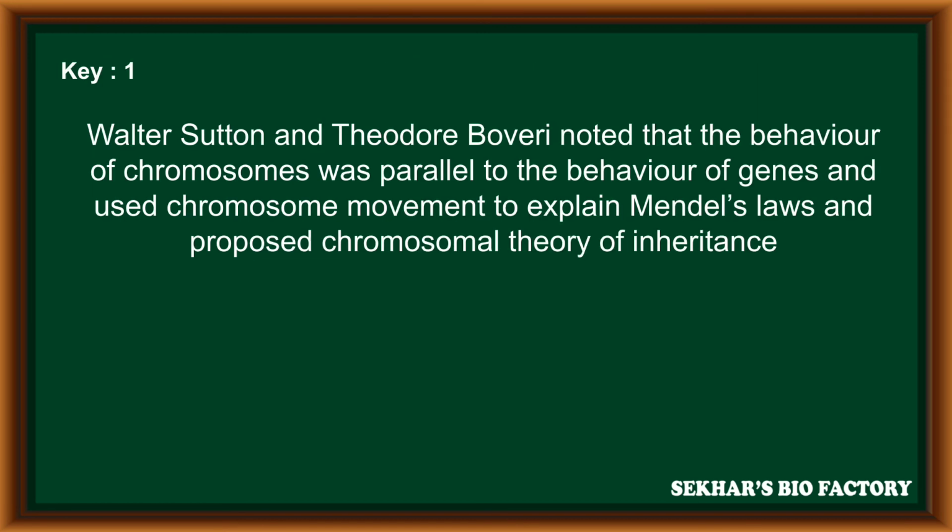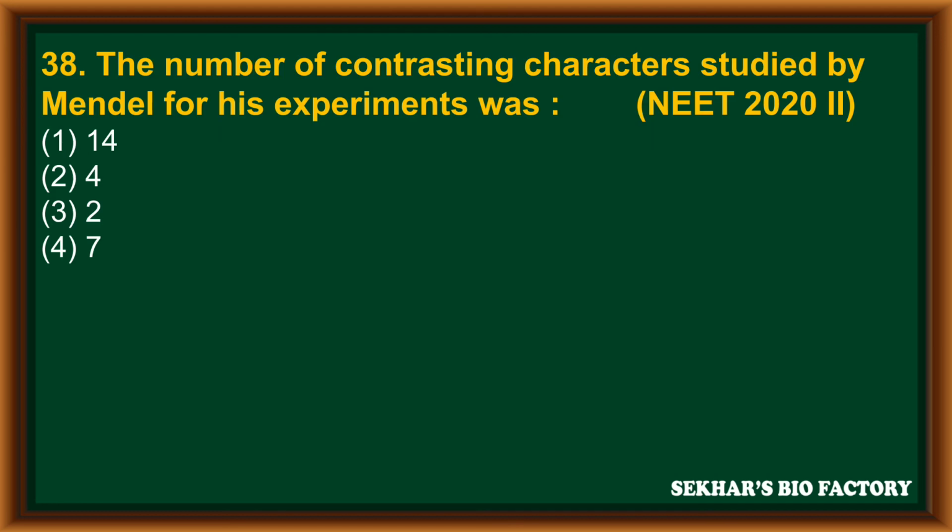So Walter Sutton and Theodor Boveri noted that the behavior of chromosomes was parallel to the behavior of genes and used chromosomal movement to explain Mendel's laws and proposed chromosomal theory of inheritance. Question number 38. The number of contrasting characters studied by Mendel for his experiment was. It is from NEET 2020 Phase 2. First option 14, second option 4, third option 2 and fourth option 7. The correct answer is fourth option 7.